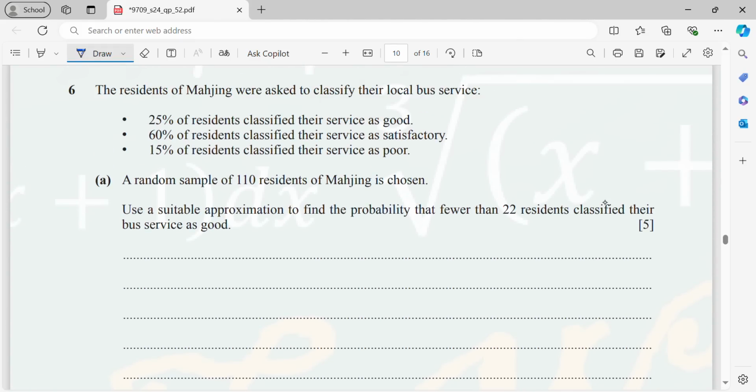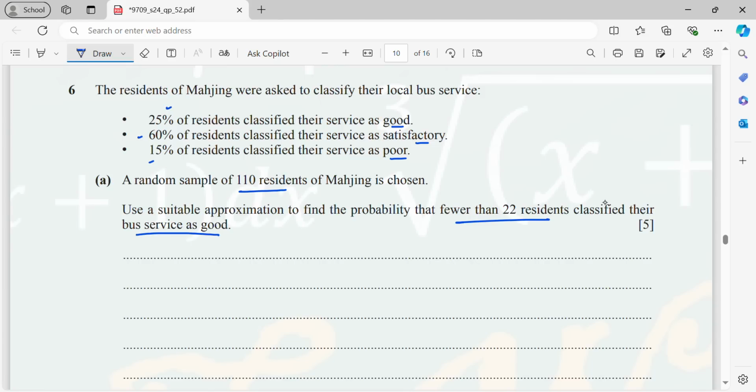Okay, question number 6. The residents of Margin were asked to classify their local bus service. 25% classify the service as good, 60% as satisfactory, 15% as poor. Now, a random sample of 110 residents of Margin is chosen. Use a suitable approximation to find the probability that fewer than 22 residents classify their bus service as good.